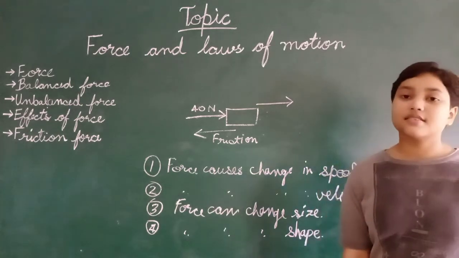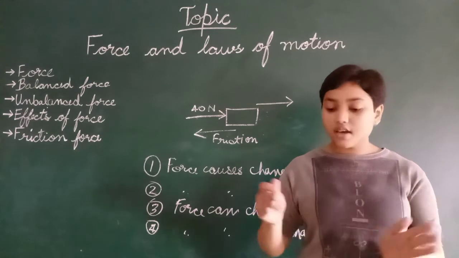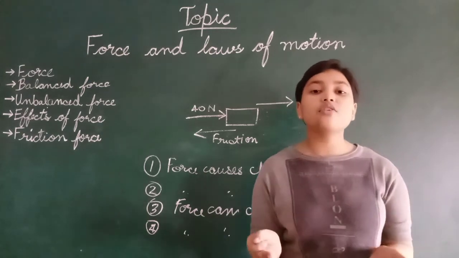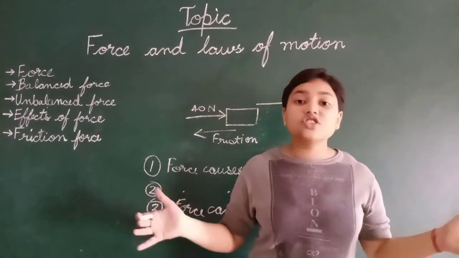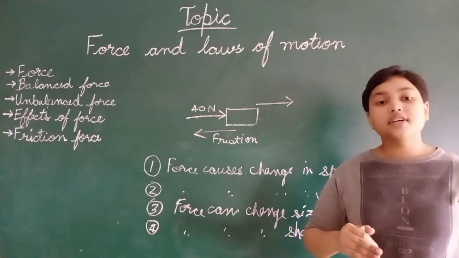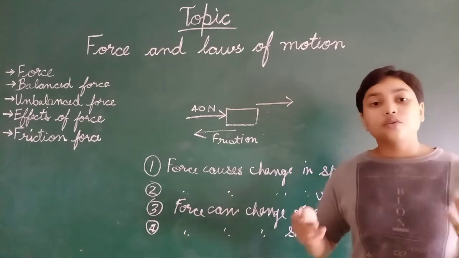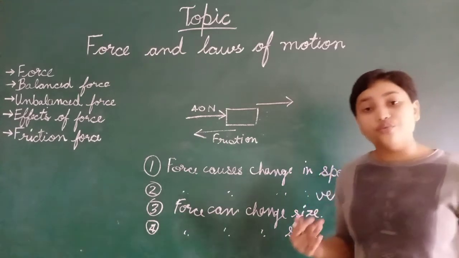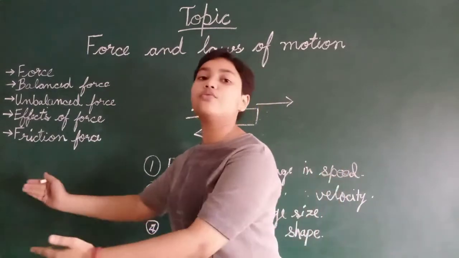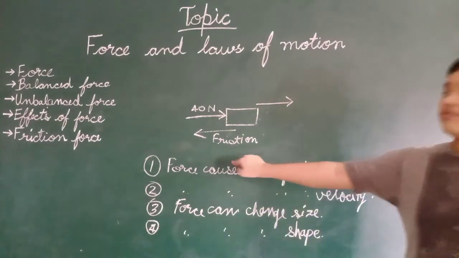This is what happens. The earth will not move because the mass of the earth is very large in comparison to ours. So the force is applied on the earth, but what happens in return? We move forward. The earth will not move backward, but we will move forward. This is called friction force.